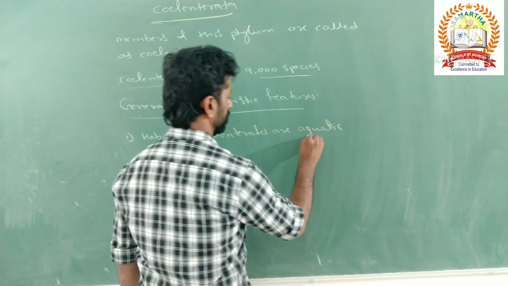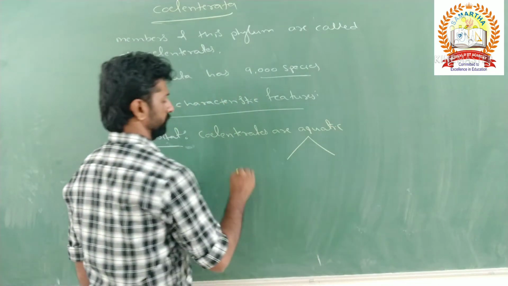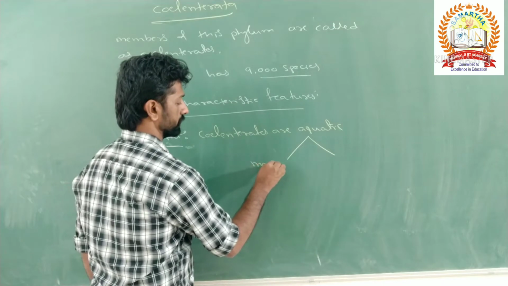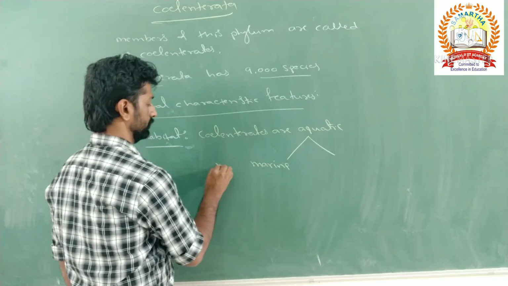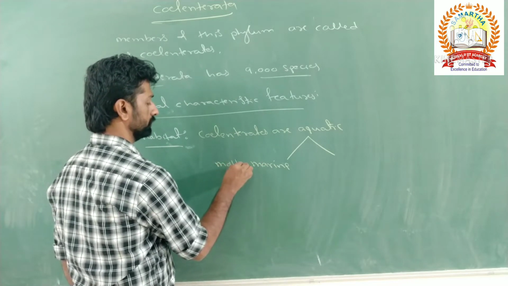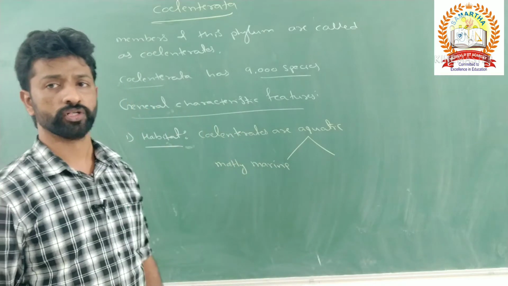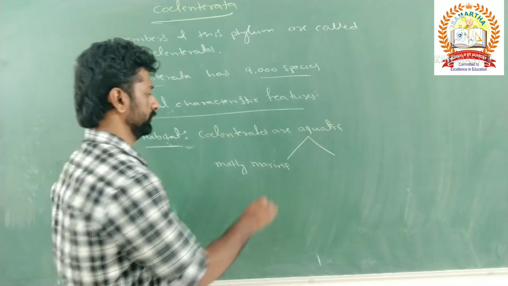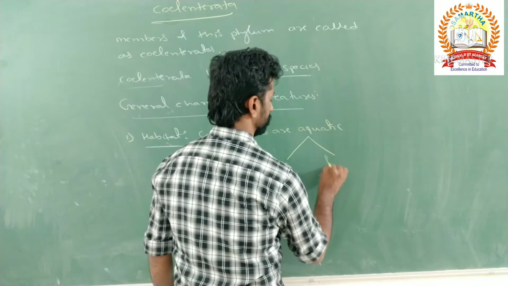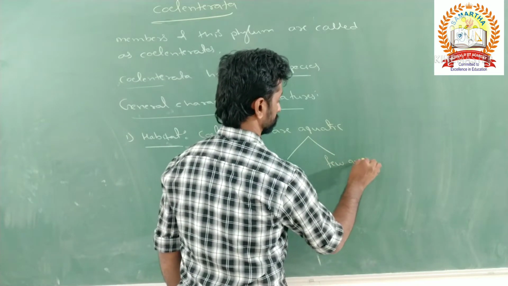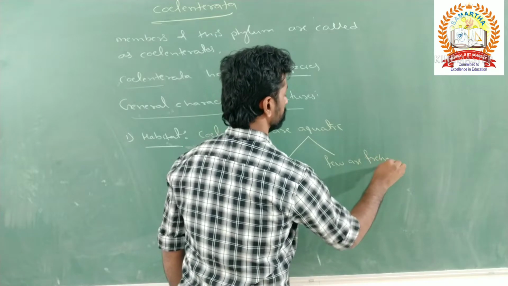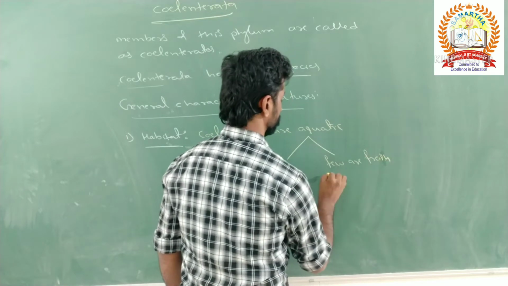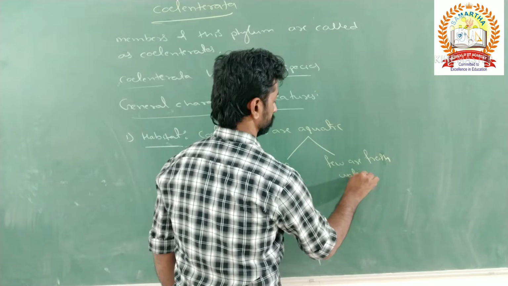Among the aquatic organisms, both marine forms as well as freshwater forms are available. Most of the coelenterates live in salt water or sea water only. So they are marine, and very few are freshwater forms.